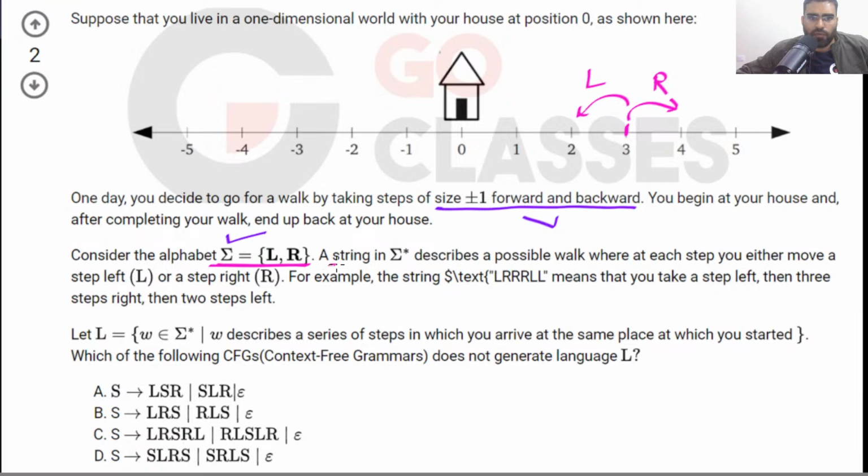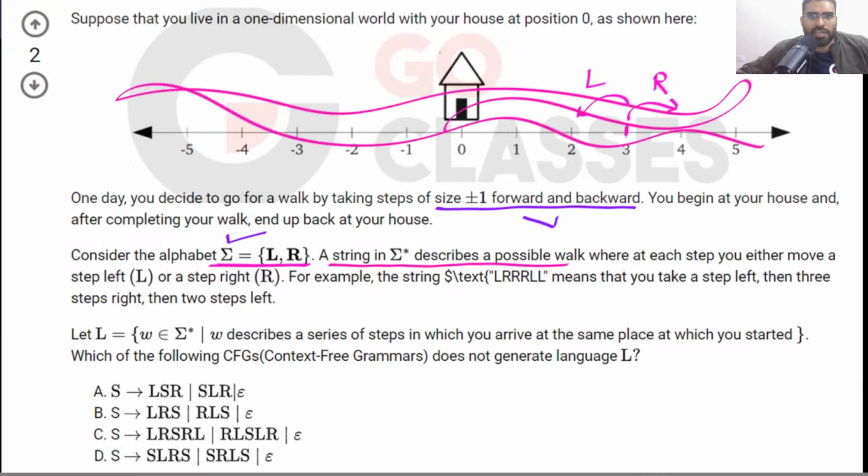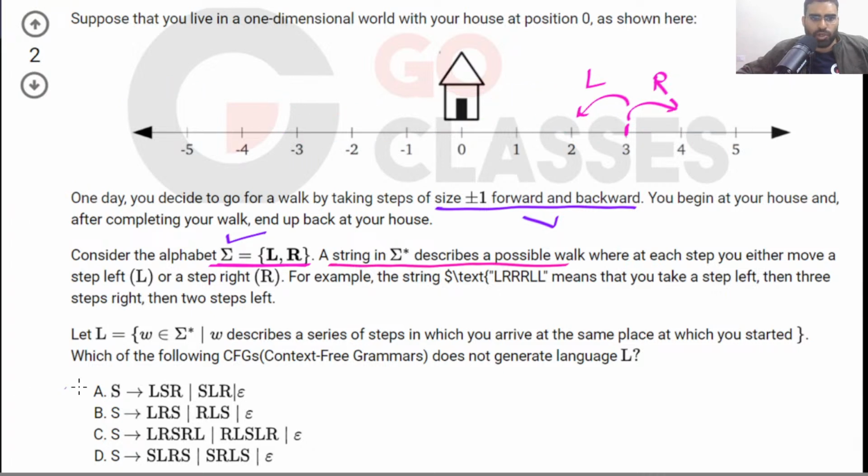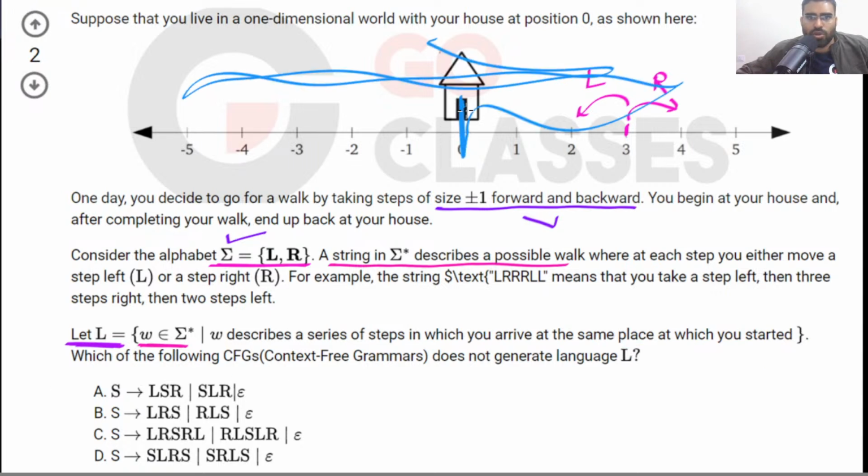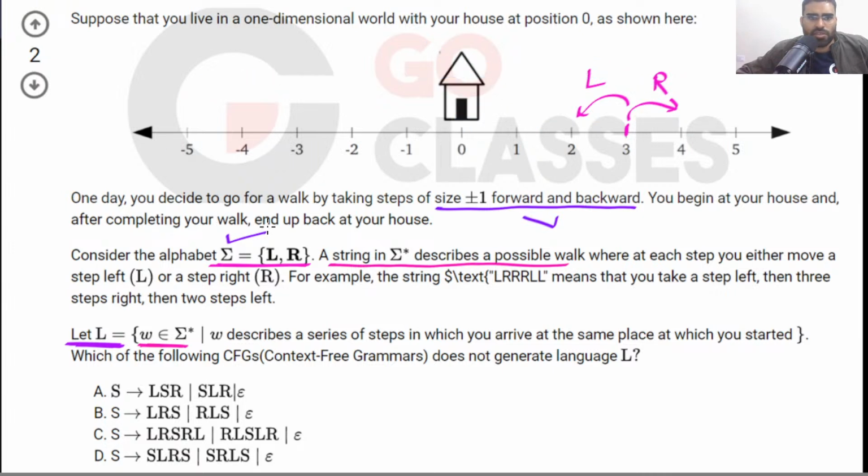That is your alphabet. What is a string? A string is basically a possible walk. How many walks you are doing, that is a string. But in your language, look at this language L. What this language L is saying, please understand. This language L is saying that those strings, those walks, where you are starting and coming back to your house, where you are coming back to where you started. If you start here, then you are coming back here, because the question is saying you are starting at your house, so you come back here.